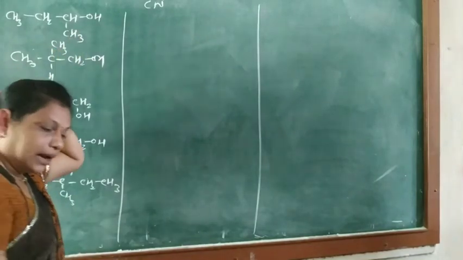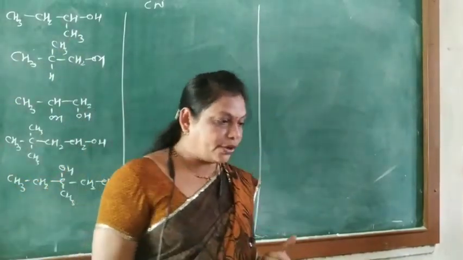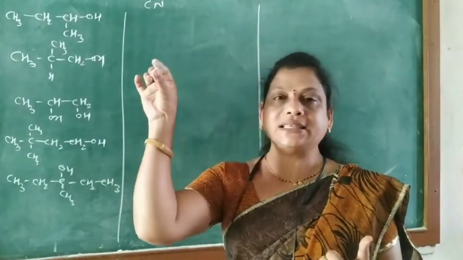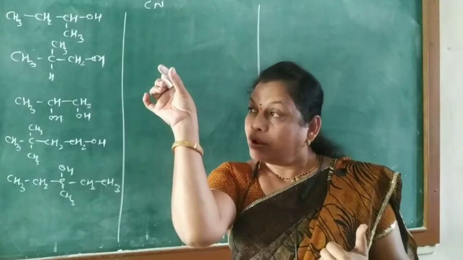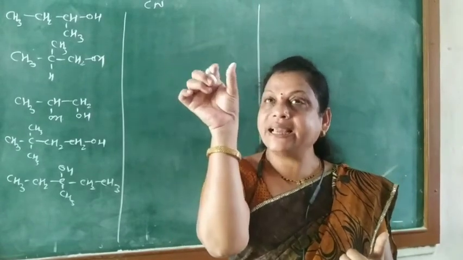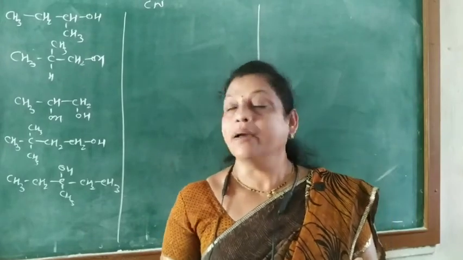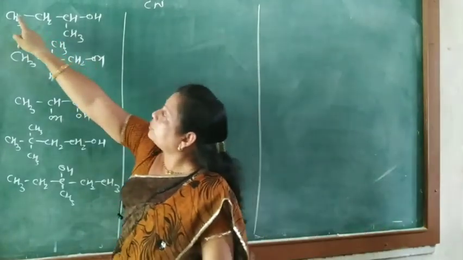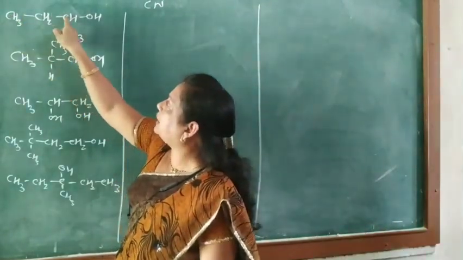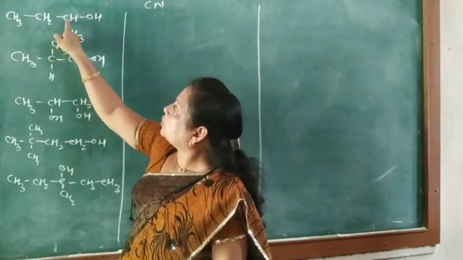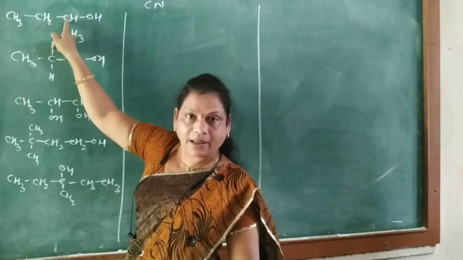Now in this molecule the straight chain is CH3 CH2 CH, but OH is attached to that CH and then it continues to the CH3. Here the chain is 1, 2, 3 and 4. So for the common name, OH is bonded to this carbon and this is the secondary carbon atom.